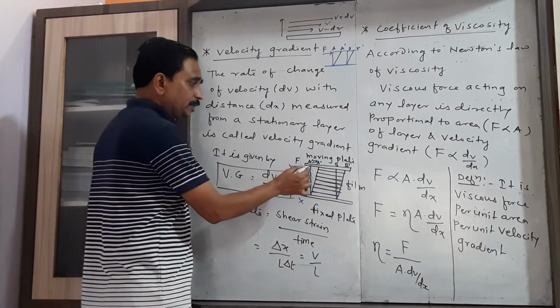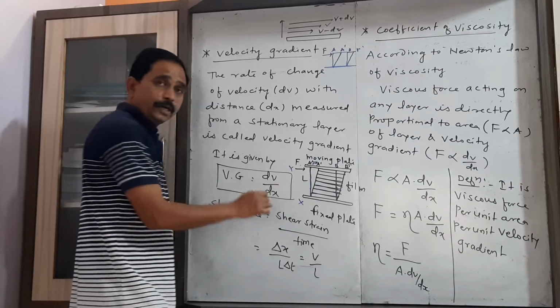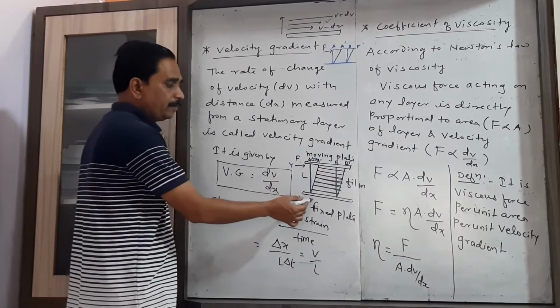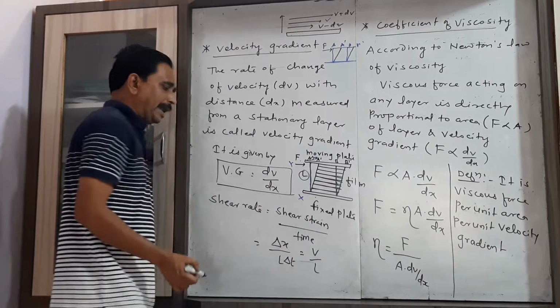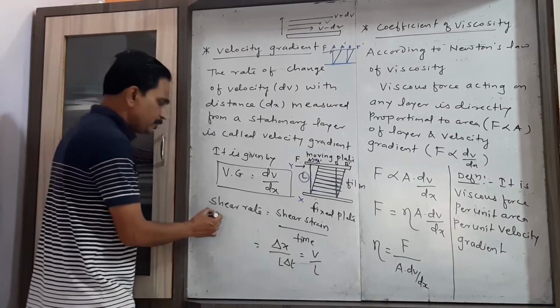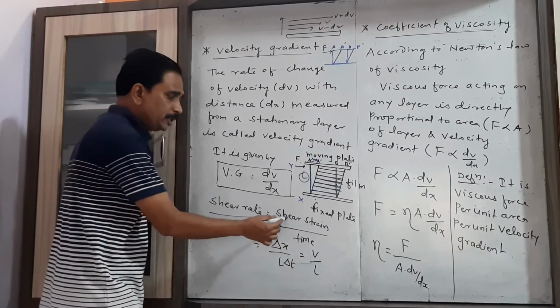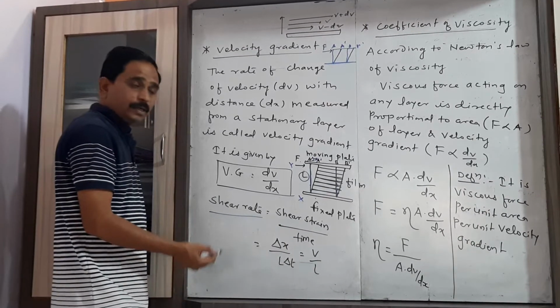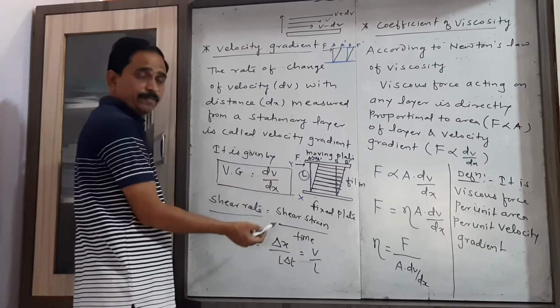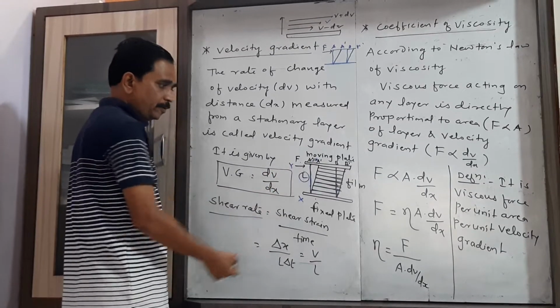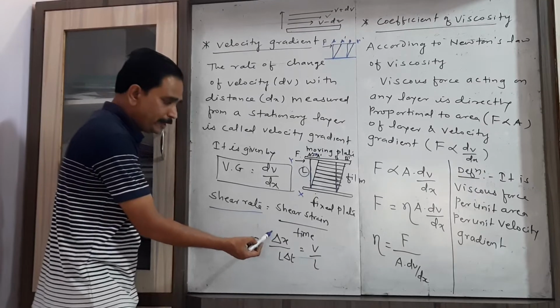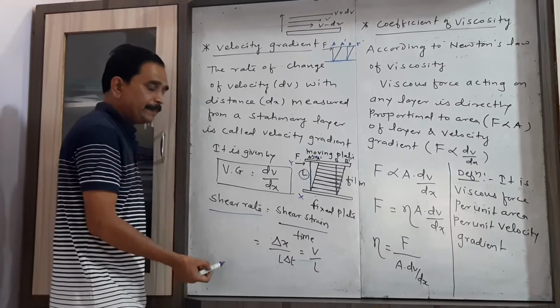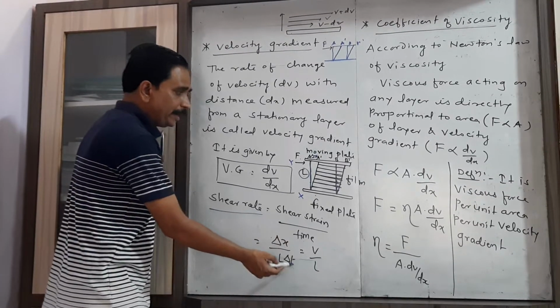And you have to consider the distance of that displaced layer of the fluid from the fixed layer, that is L. So right here, shear rate equals shear strain upon time, that is lateral displacement upon its distance from the fixed layer. So here delta x by L, and you have to write the time delta t.